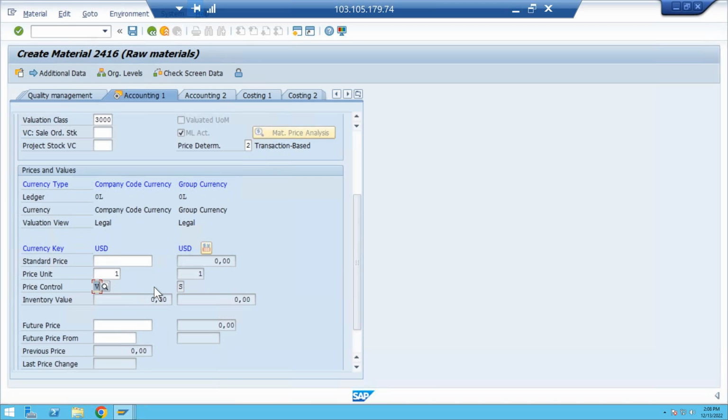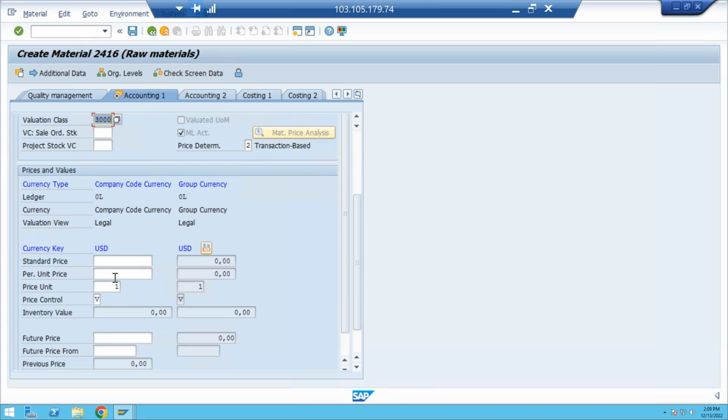In the ECC system, it recognizes moving price here. But in the S4 system, it is per unit price here. Okay, so here you need to mention the price, per unit price here. When I selected moving price, it is showing per unit price here. So it is not written as moving price. They have written it as per unit price. This is the change. So now you can mention the price.